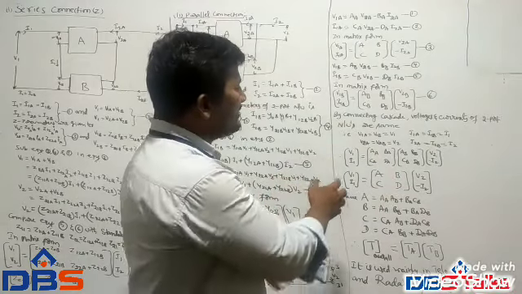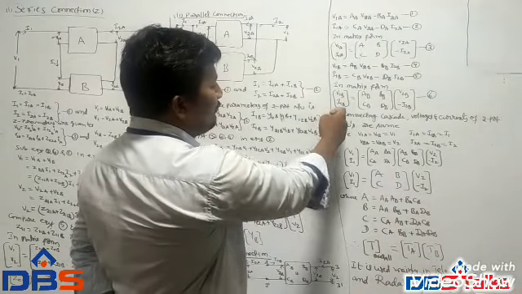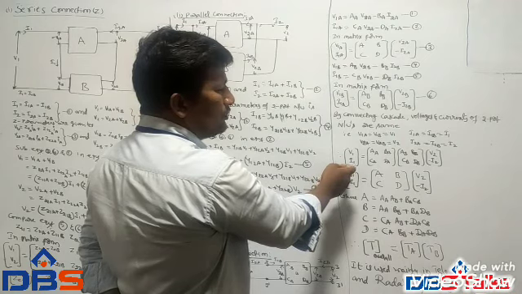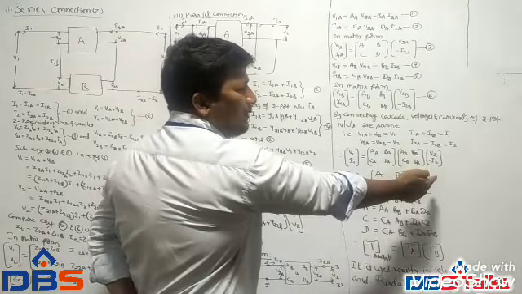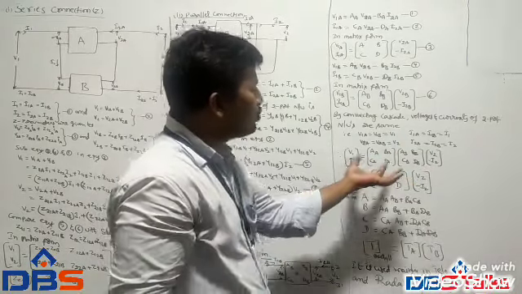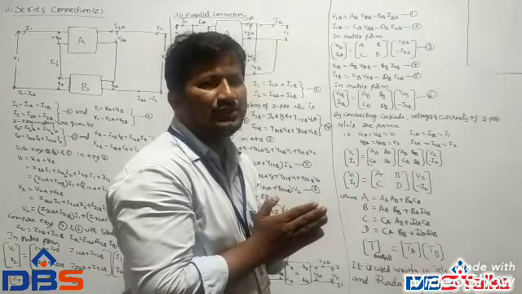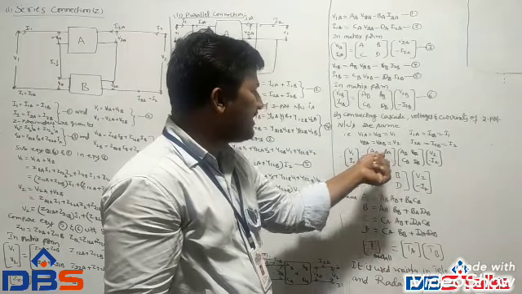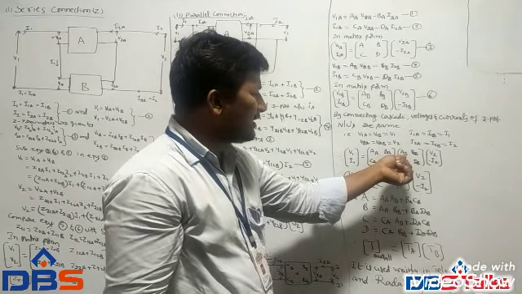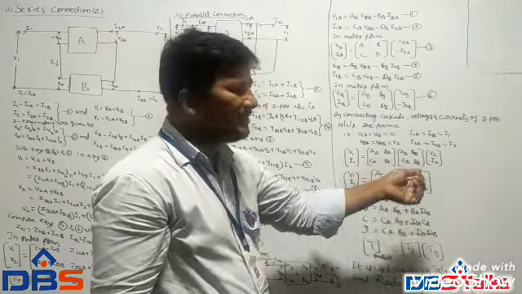Now we combine the equations: V1 I1 equal to, in terms of V2 minus I2, the two individual transmission parameter matrices multiplied to each other, that is AA BA CA DA, similarly AB BB CB DB.